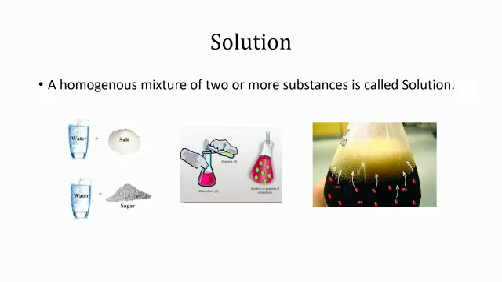Solution can be of many types. The solutions such as seawater, blue vitriol dissolved in water, salt dissolved in water, sugar syrup are of the type solid in liquid.